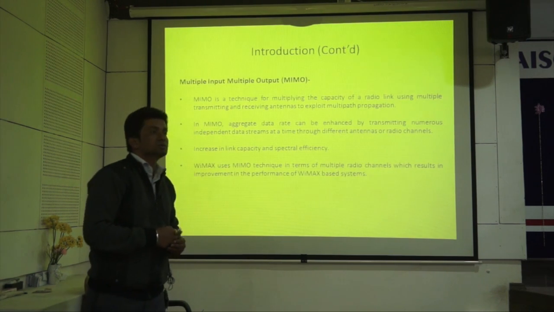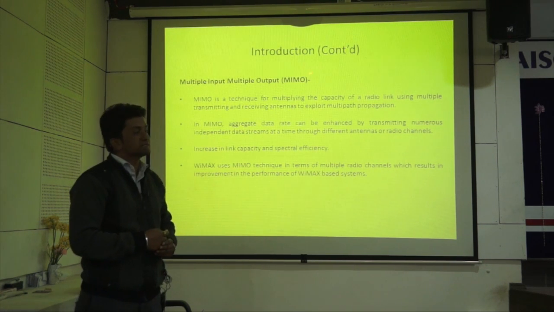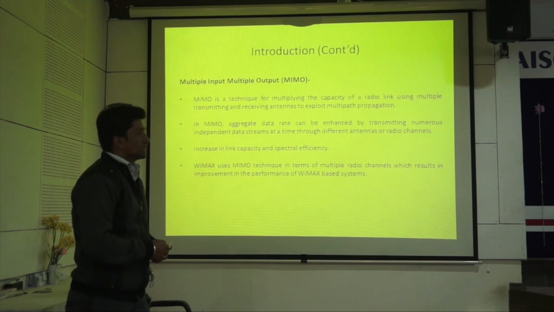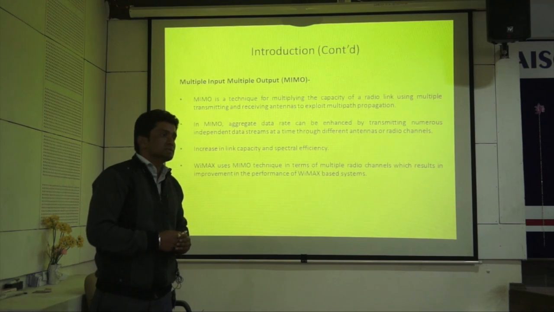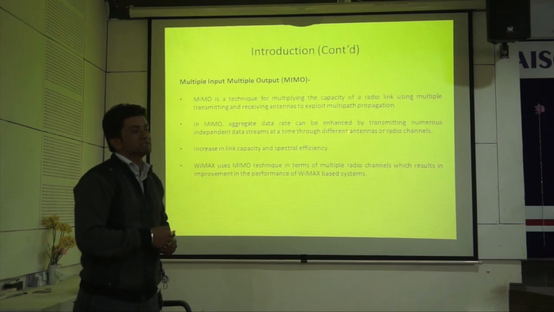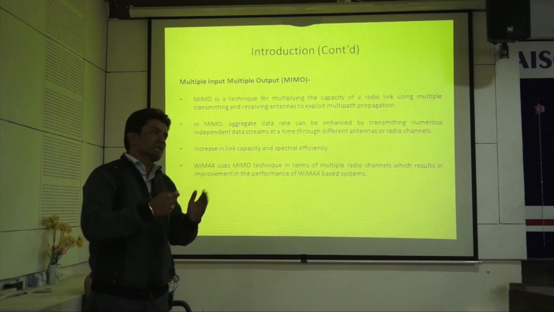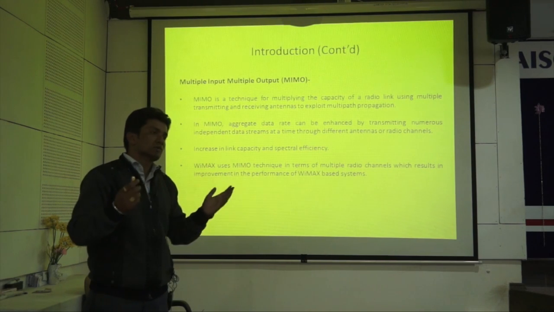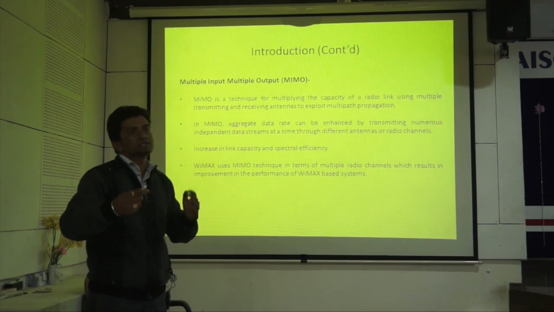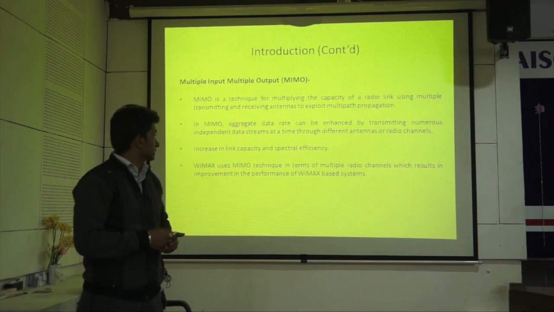Here I have designed two systems for WiMAX, that is MIMO, multiple input multiple output, and AMC, that is adaptive modulation and coding technique. We know that MIMO is multiple input multiple output, which is used to improve the throughput as well as the channel capacity, in which we send the data by multipath, or by a number of ways, or by reflected ways, and at the receiver side we aggregate this data. So by using MIMO we can improve the sector efficiency as well as throughput.